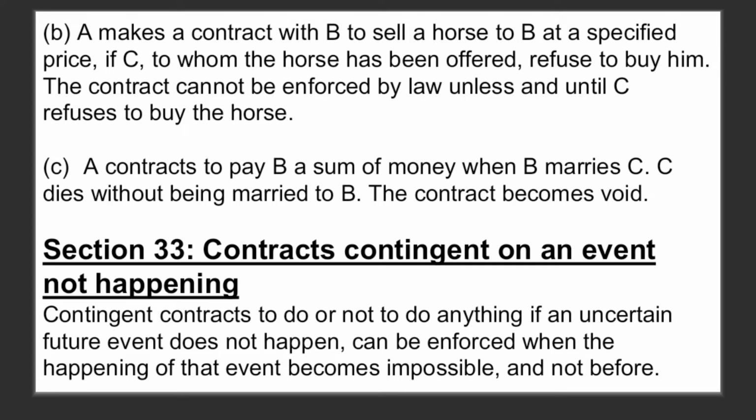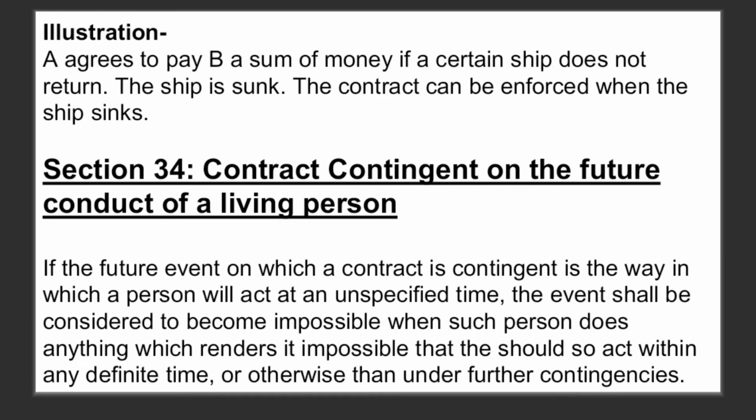Now let us look at the illustration. A agrees to pay B a sum of money if a certain ship doesn't return. The ship is sunk. So here the ship gets sunk. So there is no chance of the ship coming back. So the contract can be enforced when the ship sinks. Now moving to section 34.